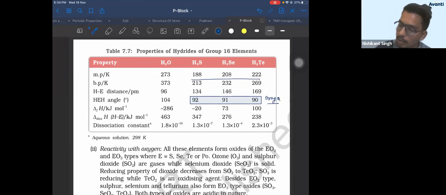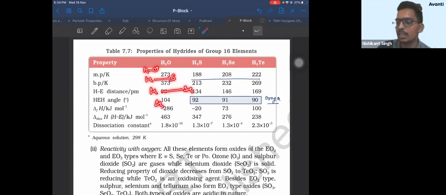Okay? Then obviously we said the H-O bond is shortest. Then down the group bond length increases, which means bond strength decreases. Correct? So bond strength decreases, meaning the bond becomes weak, so bond energy will be less.